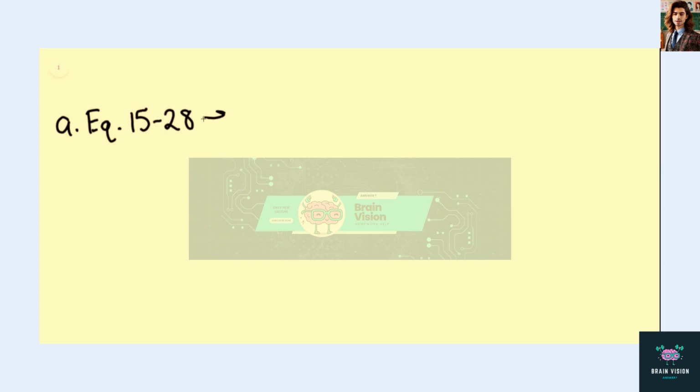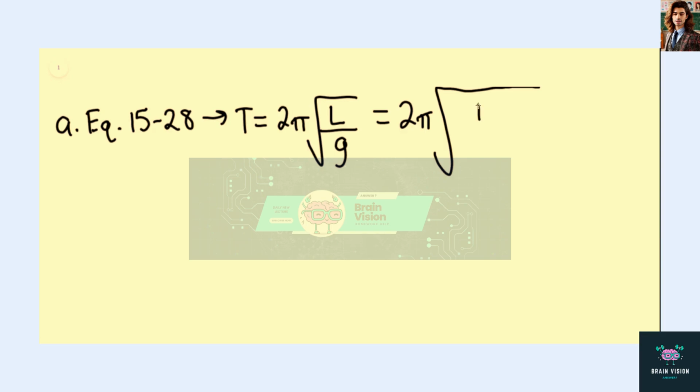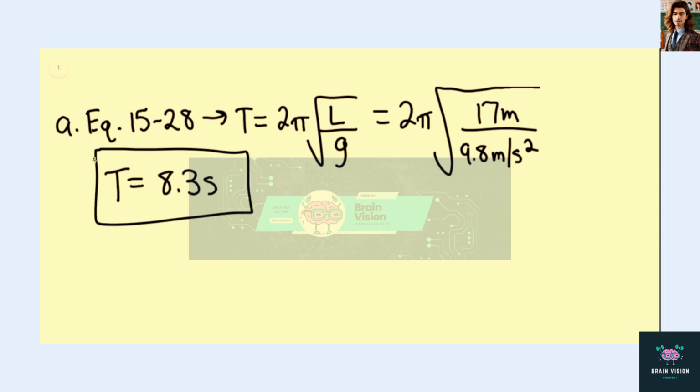So here we're going to, for part A, use equation 15.28. This gives us that the period equals 2 pi multiplied by the square root of the length divided by the acceleration due to gravity. This is equal to 2 pi multiplied by the square root of the length of 17 meters divided by 9.8 meters per second squared. And so the period is going to be equal to 8.3 seconds. This would be our answer for part A.